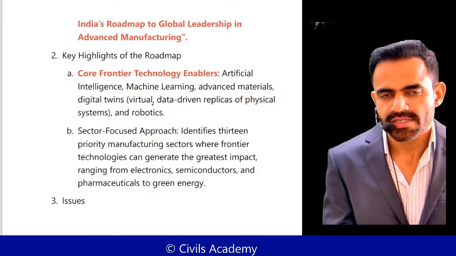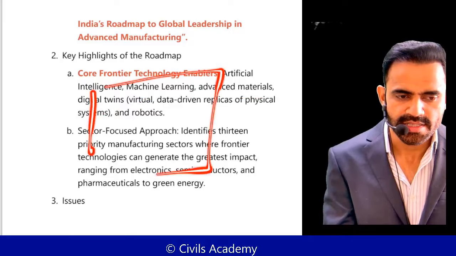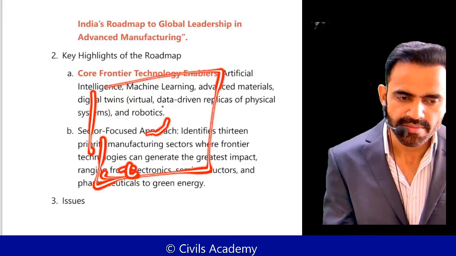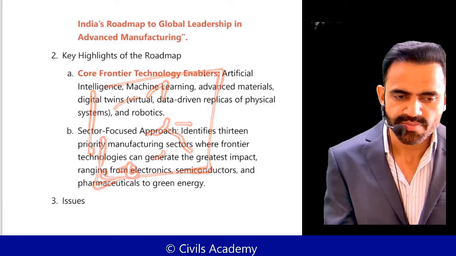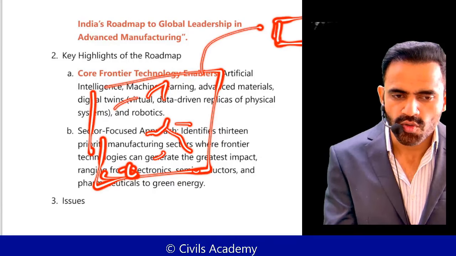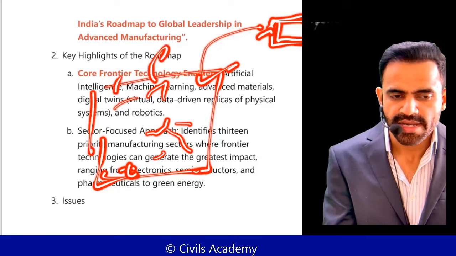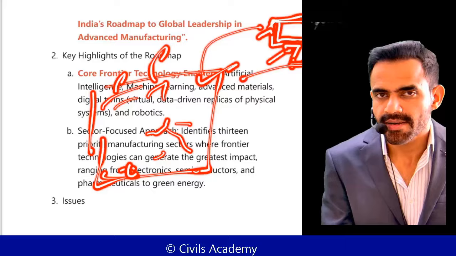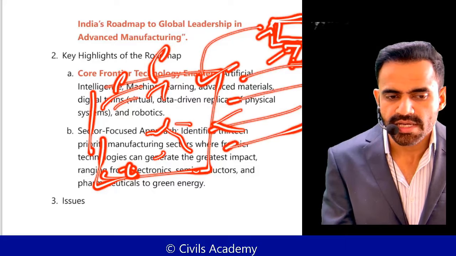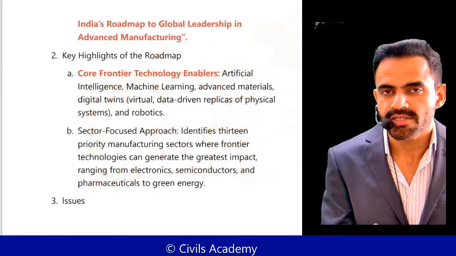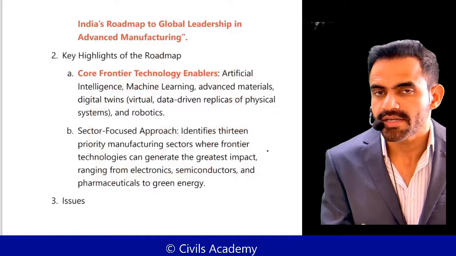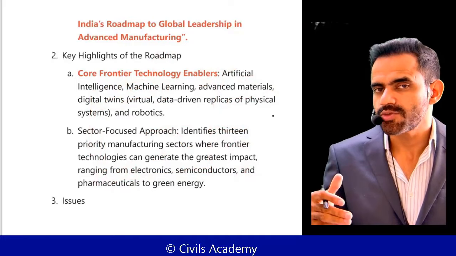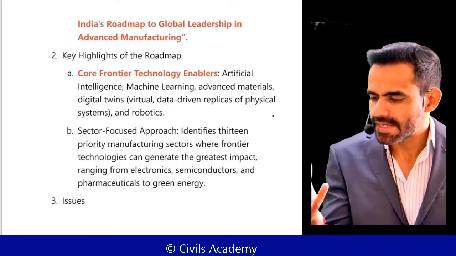Now, what is this digital twin? Let's say we are constructing a building here. This is physical construction. This building is there. We have created a digital model of this, a kind of computer program. So whenever there is any new construction, we will be able to see its replica in digital mode. You will not have to go physically to verify the status of construction. This is basically referred to as a digital twin. Twin basically means we have created a replica model in a digital format.